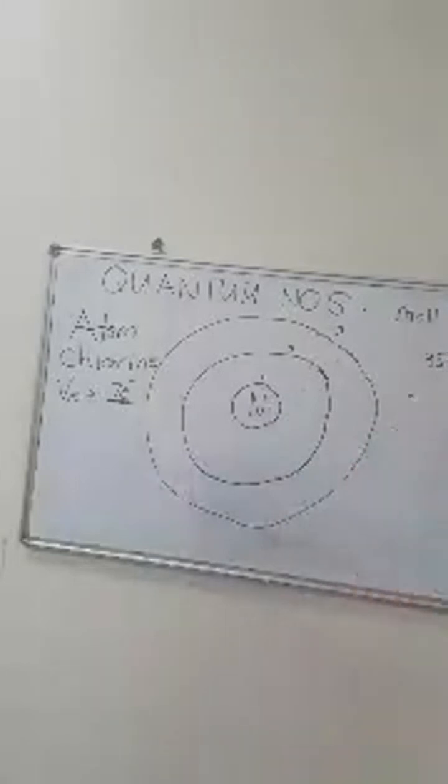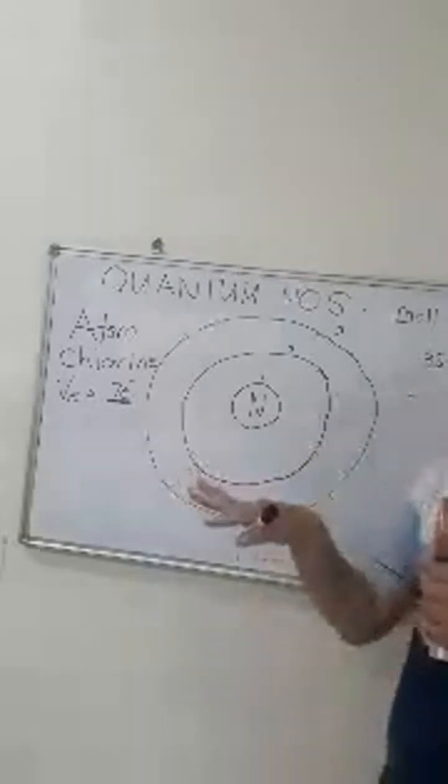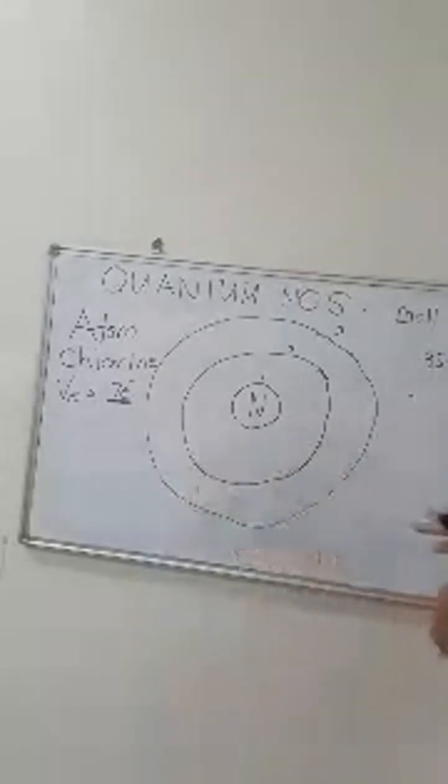Each shell or energy level, again, we can determine based on the period number, the horizontal row of the periodic table. Chlorine is in period number 3, for the purpose of discussion.